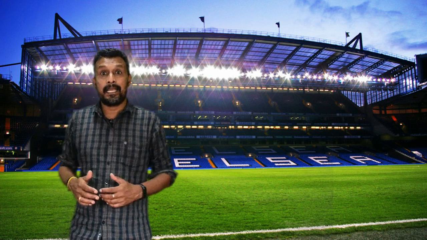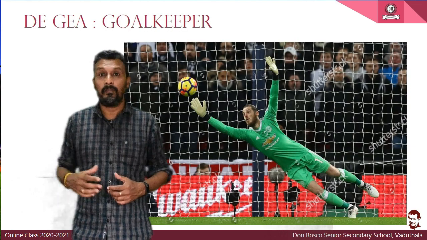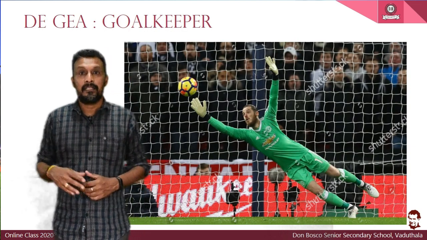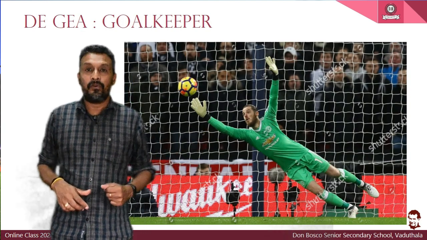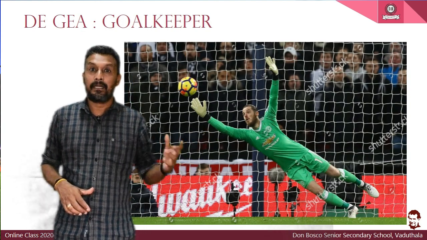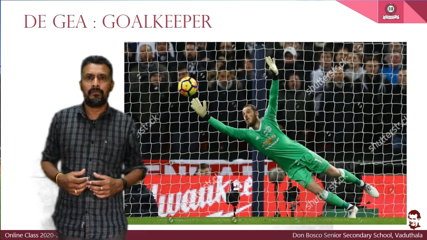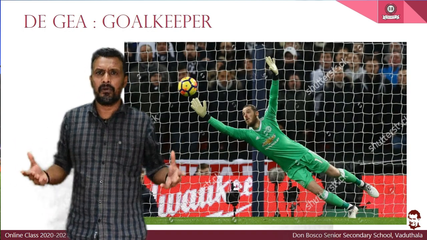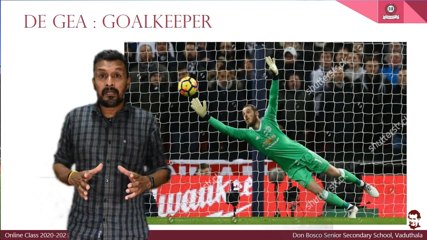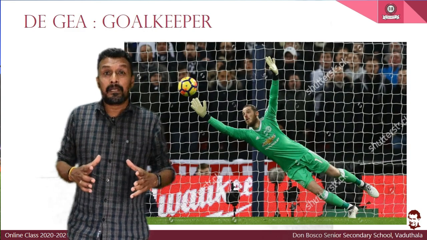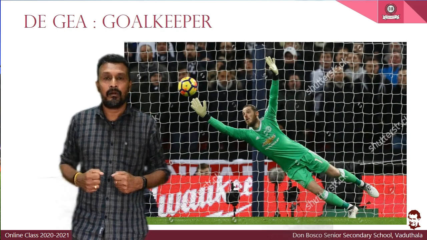Our first example, De Gea, the goalkeeper, is a Spanish international. At present, he is playing for Manchester United Football Club in England. As we all know, the goalkeeper is most important in a team. The one allowed to catch the ball with his hands is the goalkeeper.